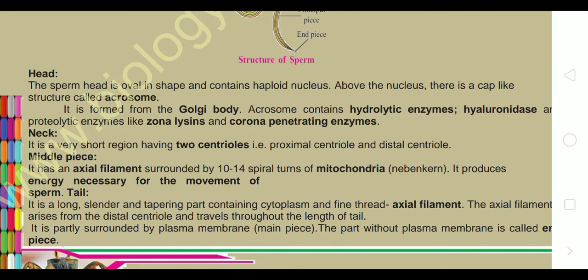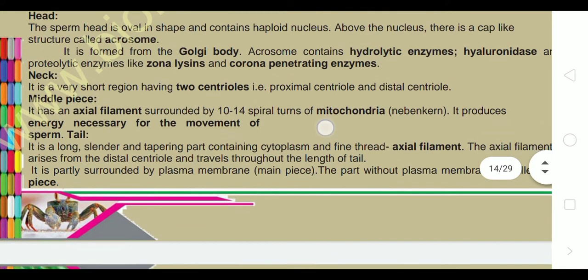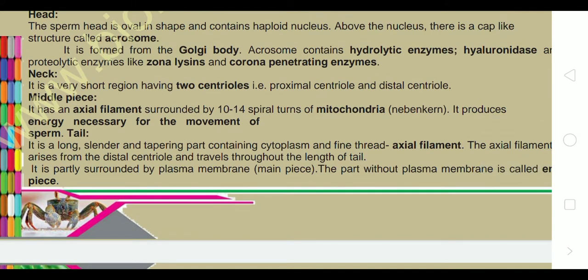Neck part is a very short region having two centrioles, proximal and distal centriole, and then the middle piece. It has an axial filament surrounded by 10 to 14 spiral turns of mitochondria. It produces energy necessary for the movement of the sperm.